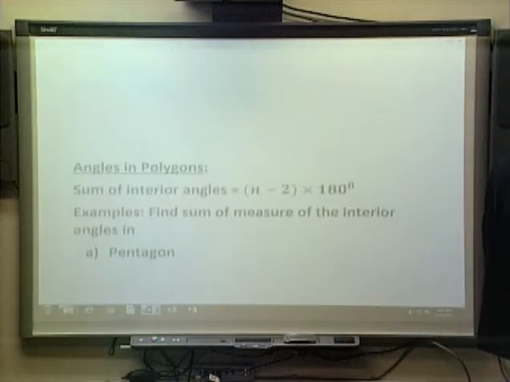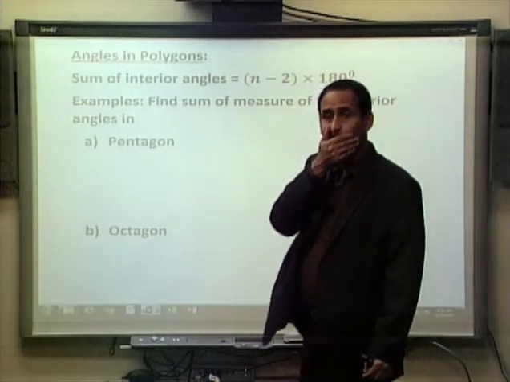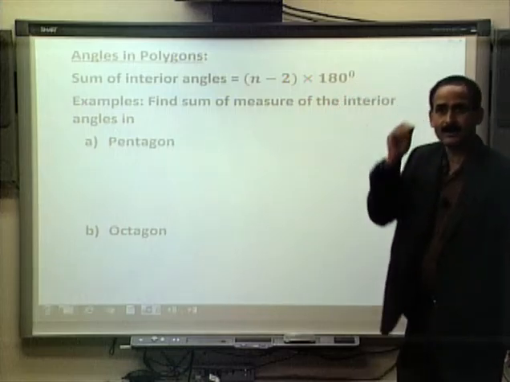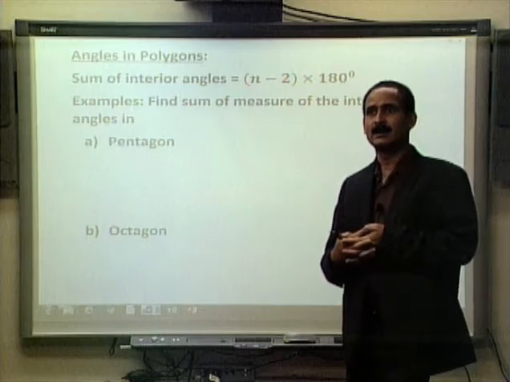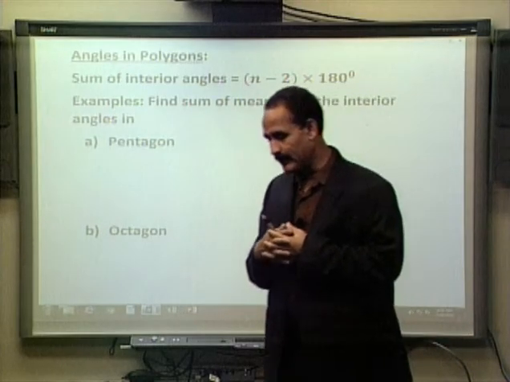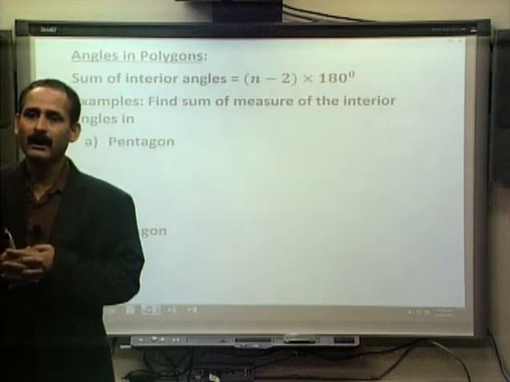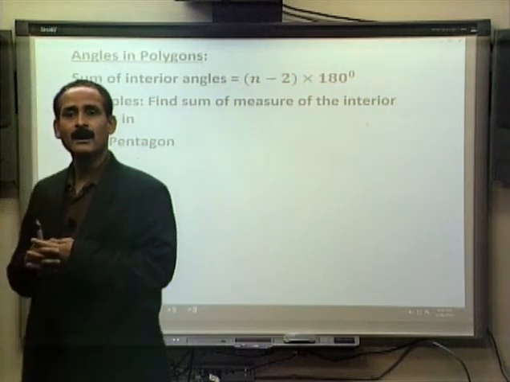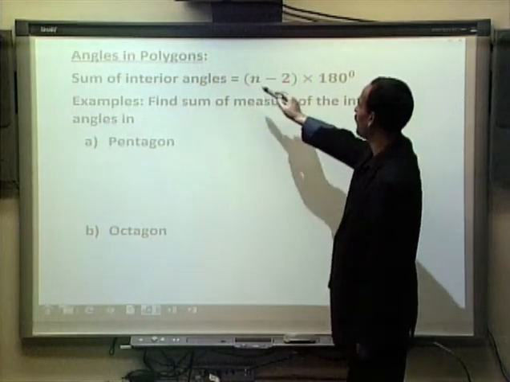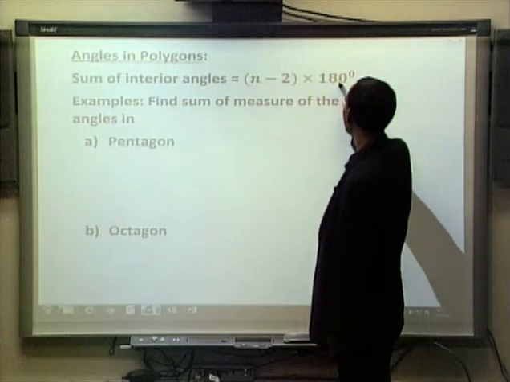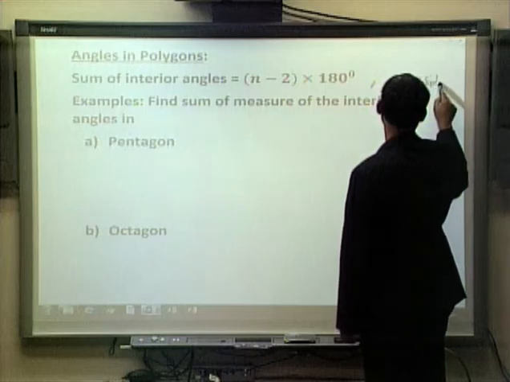Okay. Now, we will talk about some property of angles in polygons. One of the things in geometry we are interested in knowing is what will be the sum of all interior angles of the polygon, and it's easy to find. The sum of all interior angles of a polygon is n minus 2 times 180 degrees, where n refers to the number of sides.